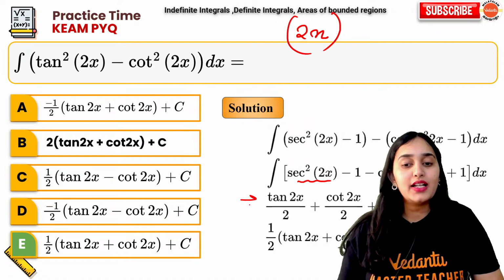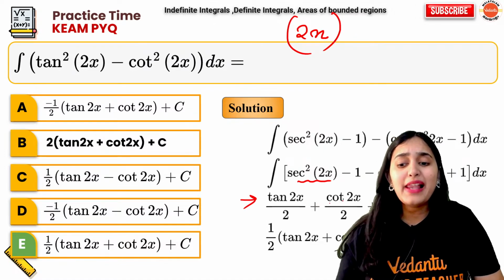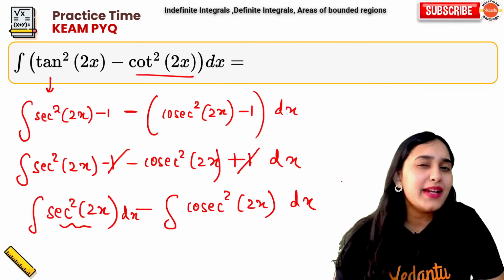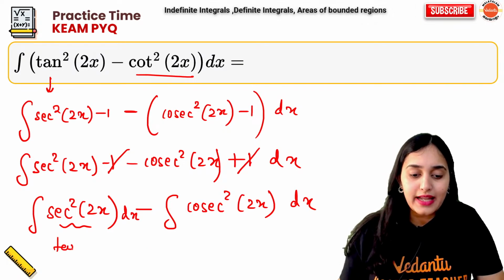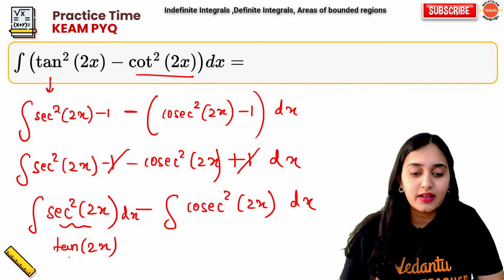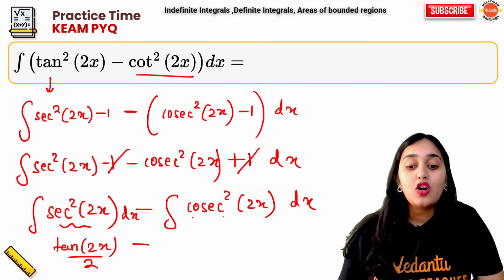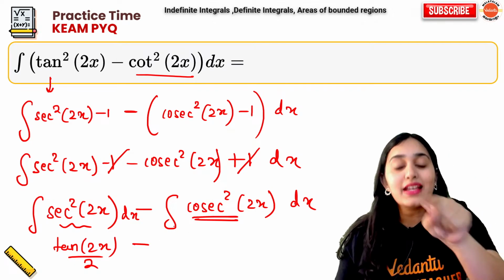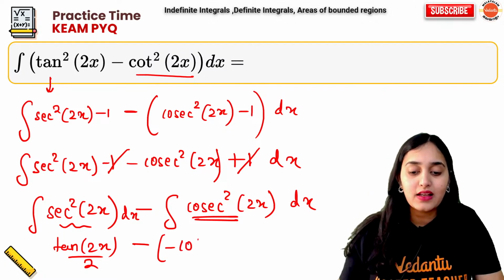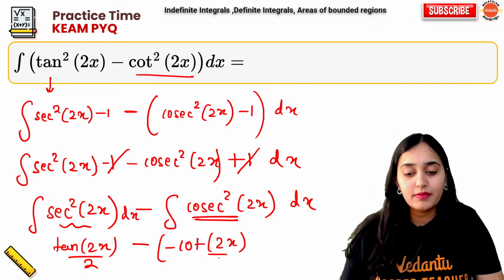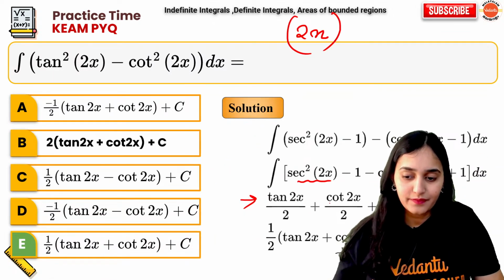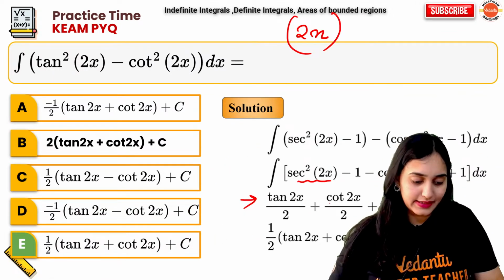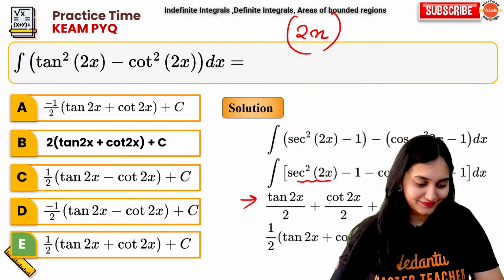So, it will be tan 2x by 2 plus cot 2x by 2. How is it becoming plus cot 2x? See, once you integrate secant square, you got tan 2x by 2. Here, integration of cosec square is minus cot, so you get minus cot 2x by 2. Now, this minus becomes plus actually. So, that's why your answer is this. Okay?